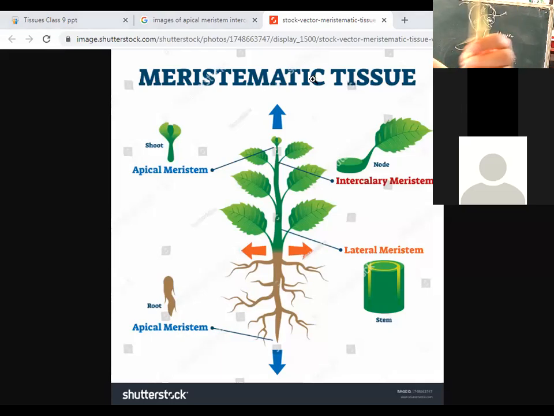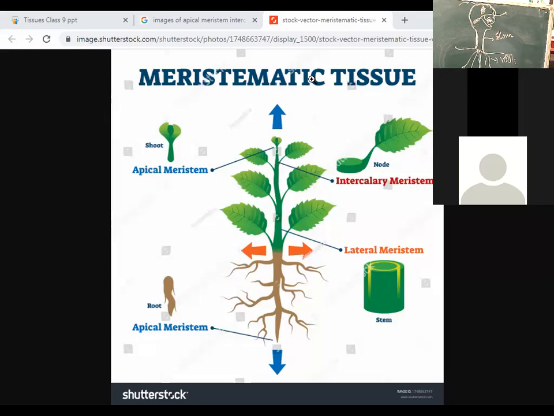Beneath the bark, which tissue will be present here, which will help in increasing the diameter? Lateral meristematic tissue, lateral meristem. Inside this, it is called the cambium. If it were a trunk, inside there is cambium. Okay, I think I'm clear.